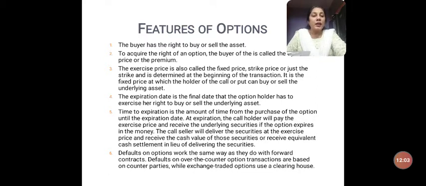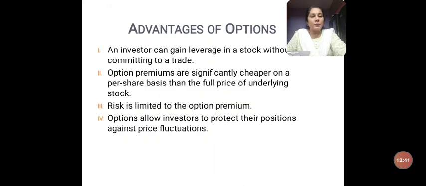Okay, then the expiration date is the final date that the option holder has to exercise her right to buy or sell the underlying asset. So you know the contract date and you also know the expiration date. Contract date is 1st of Jan, and the expiration date is the date within which the contract has to be executed, which is 30th of March. Then time to expiration is the amount of time from the purchase of the option until the expiration date. So from 1st of Jan to 30th of March, we call it the expiration time. Okay, defaults also happen in option contracts too.